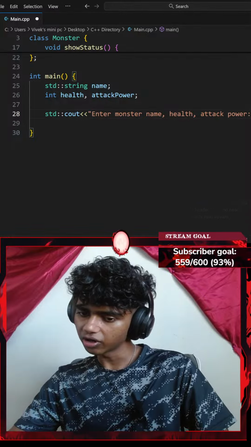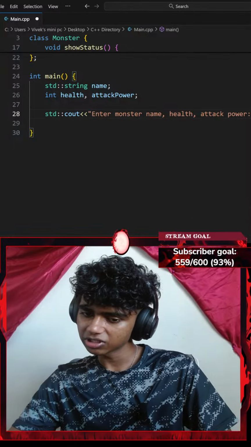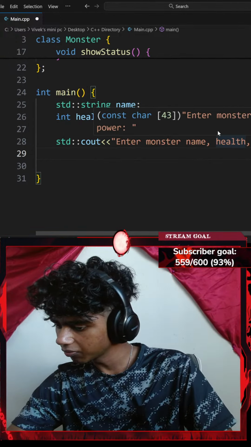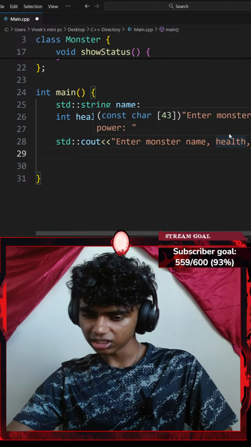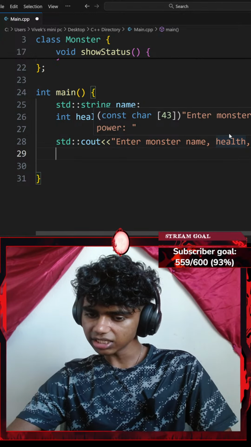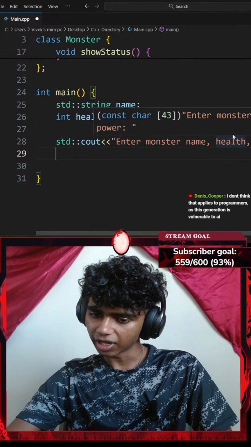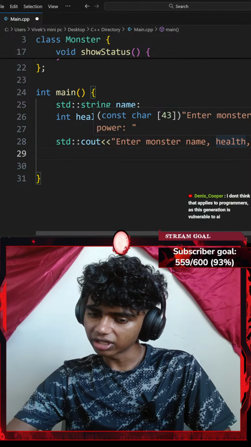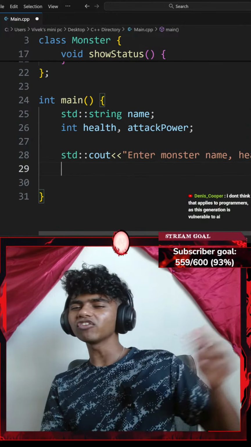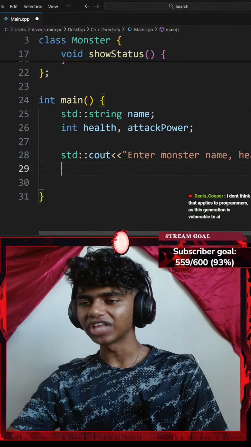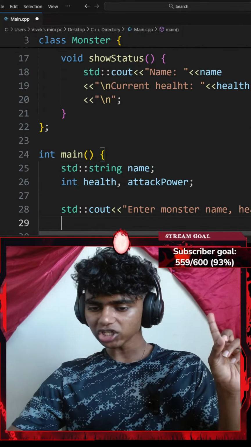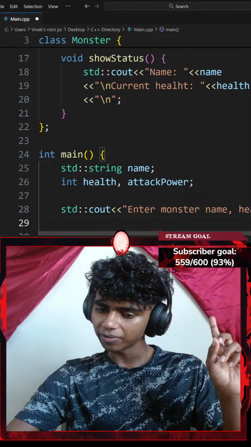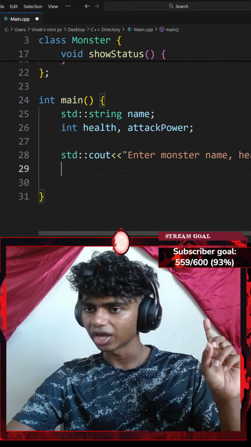Okay, you're trying to lure him into getline traps, input tricks. Also consider using cstdlib, to avoid C-type ambiguity. Okay, will you do header files and header guards next stream? Honestly, I do have a roadmap, and I just follow that. But I do actually want to go over header files as well. I don't think that applies to programs as this generation is vulnerable to AI.